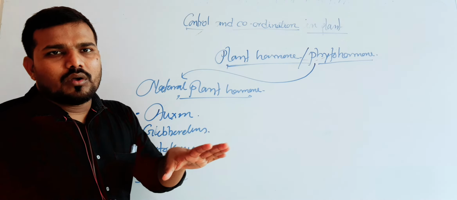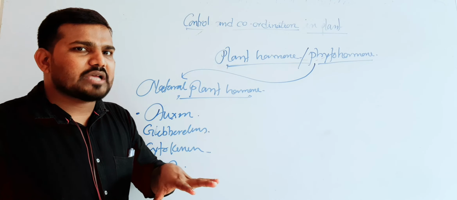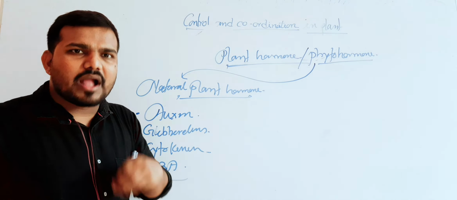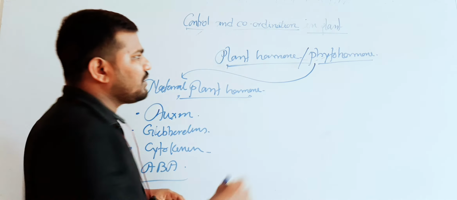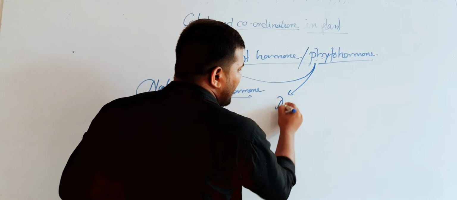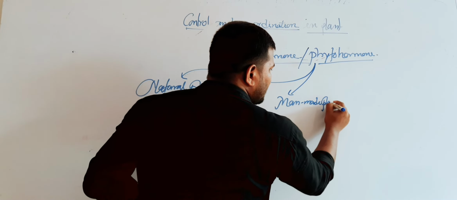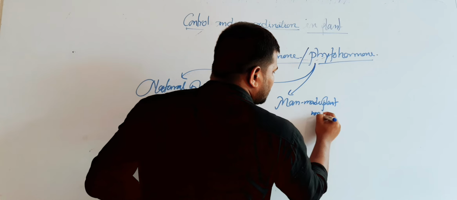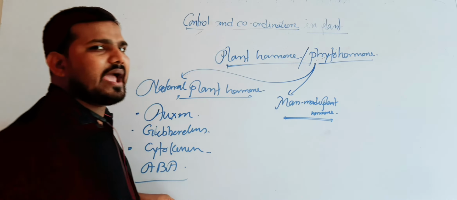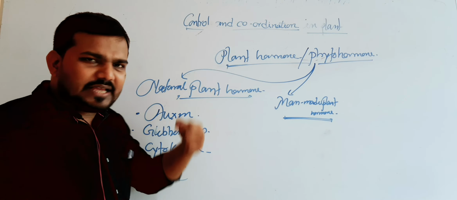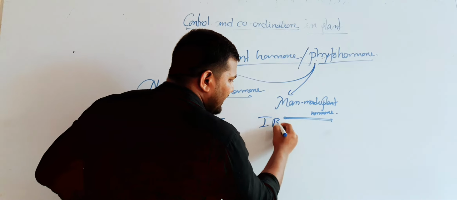Now, plant hormones are very important for the agriculture of the human society. So, similar products will be synthesized in the lab. This type of plant hormone is termed as an artificial or man-made plant hormone. So, this type of hormone is prepared in the lab. The artificial plant hormone of the auxin is IBA.